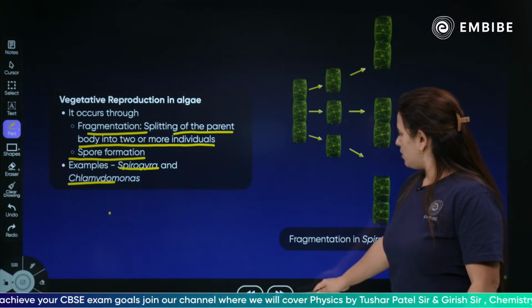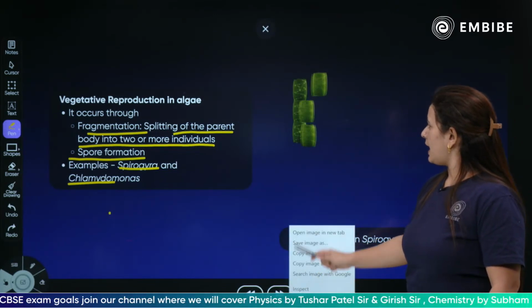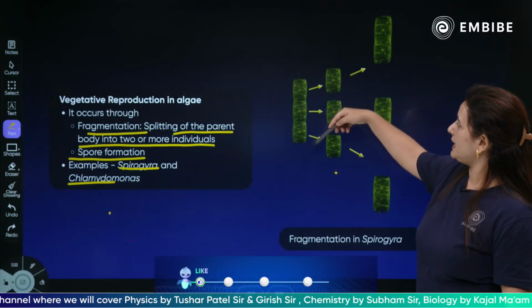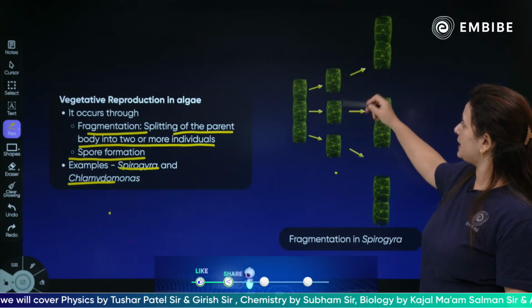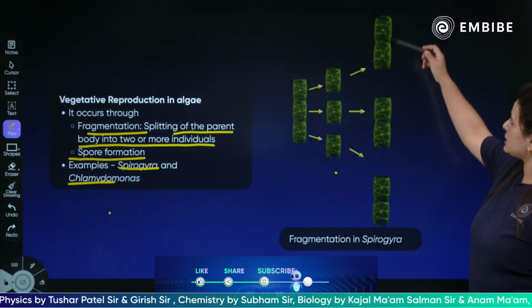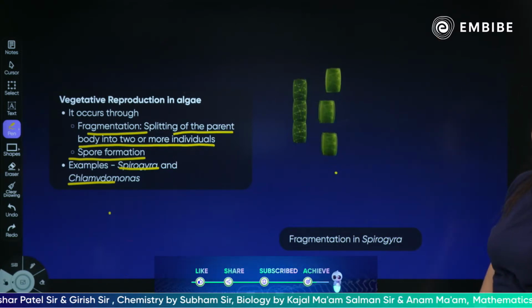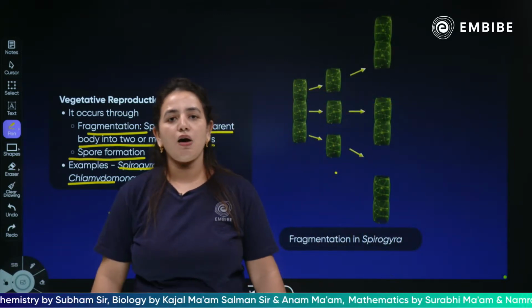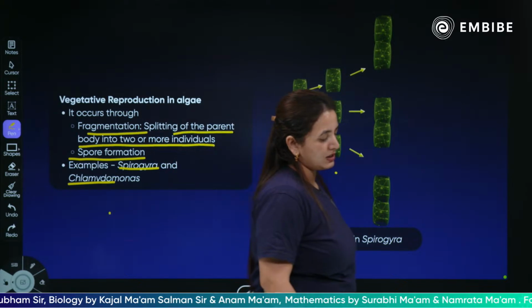Okay, moving forward, children, as you can see, this is how the vegetative reproduction is taking place. This is the parent alga, Spirogyra, as you can see, splitting into three parts, and each part developing into a new individual. Yes or no? Yes, this is how vegetative reproduction is done in algae.